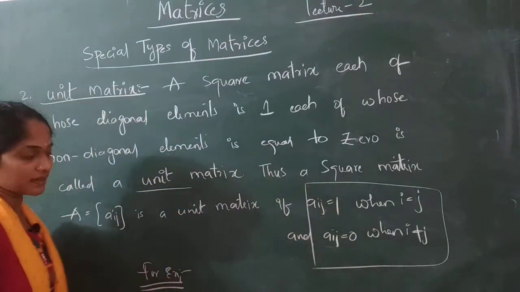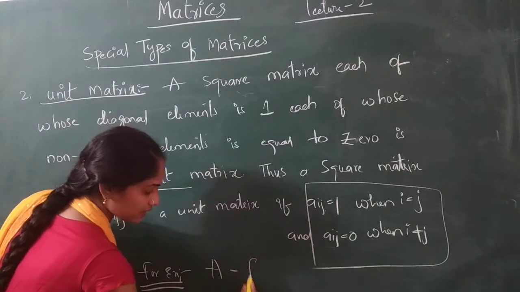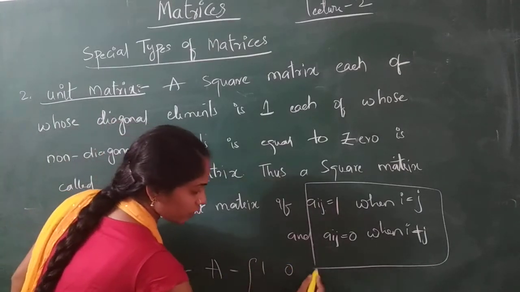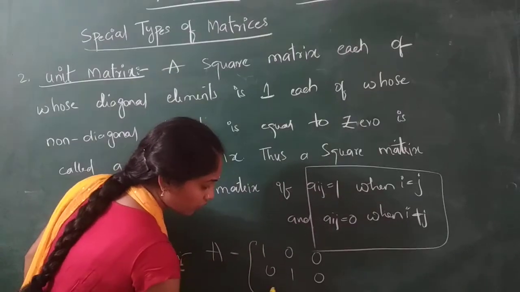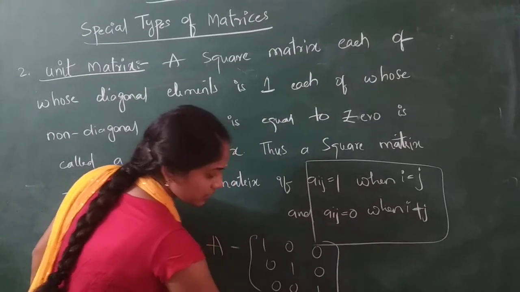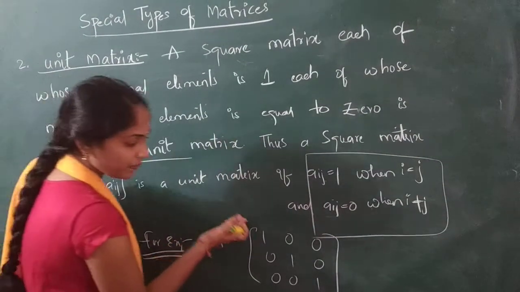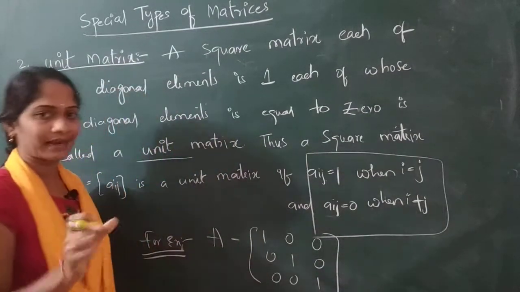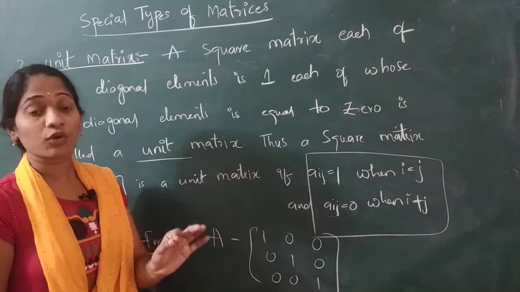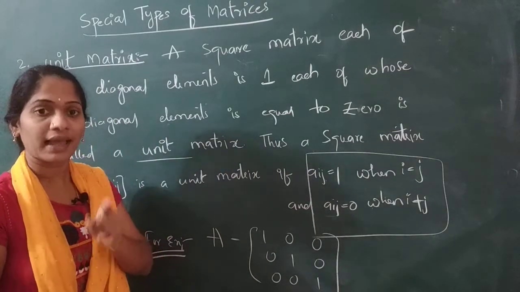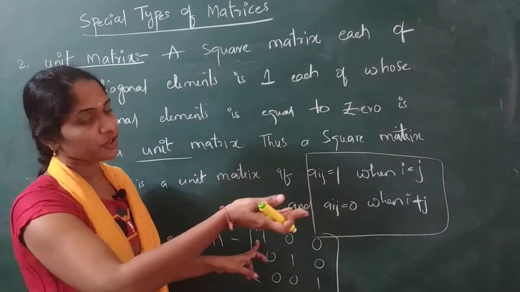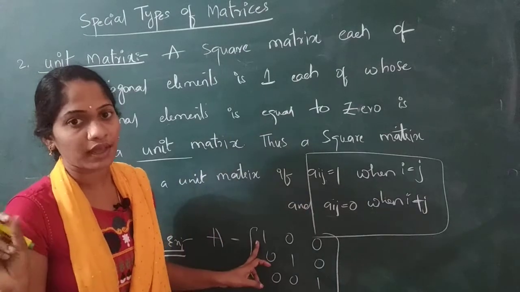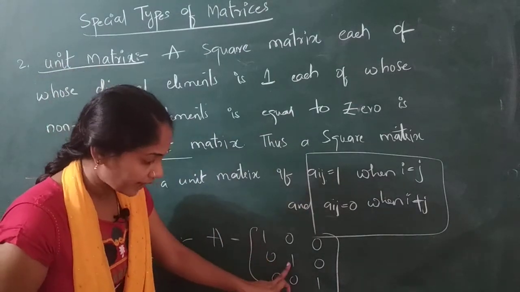For example, let us see here. Let us take A equals 1 0 0, 0 1 0, 0 0 1. This is a unit matrix because the diagonal elements, not diagonal matrix, diagonal elements, are 1. In the previous definition we already saw the diagonal elements are A11, A22, A33.